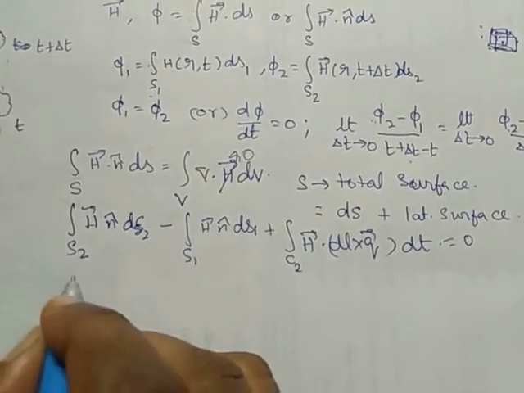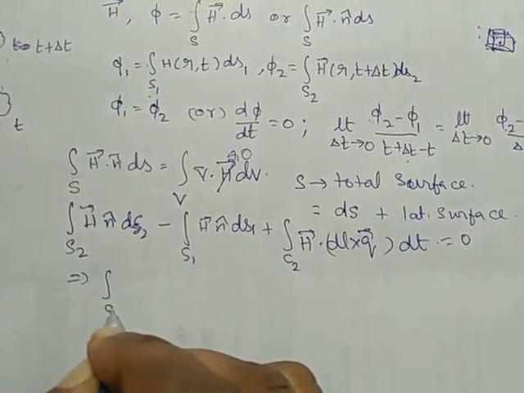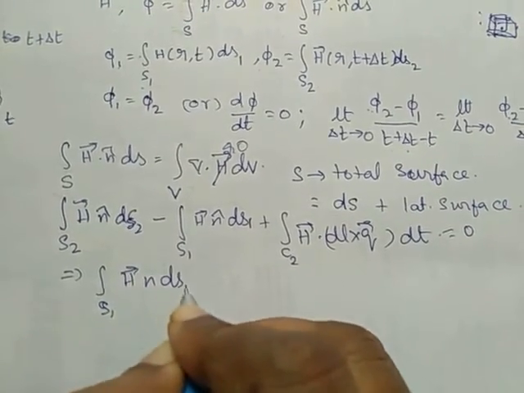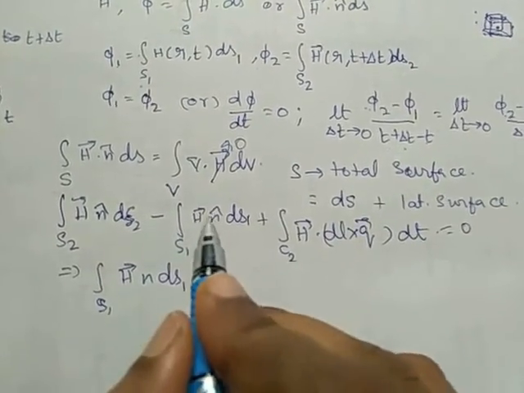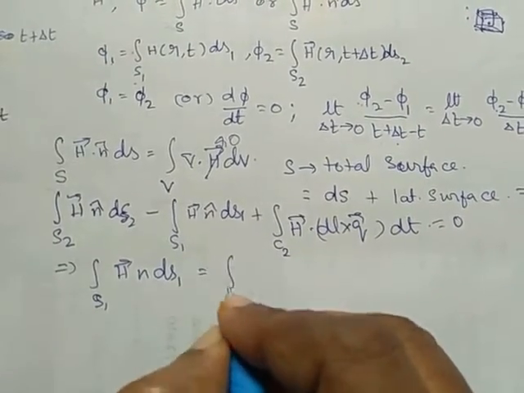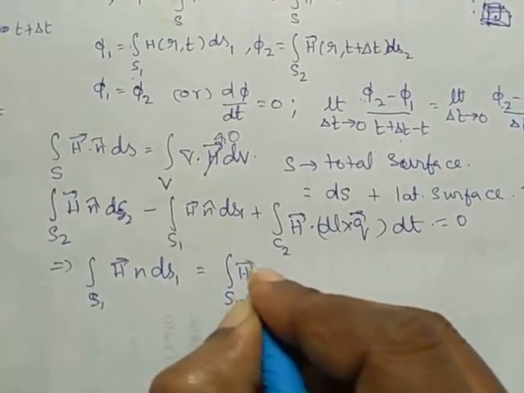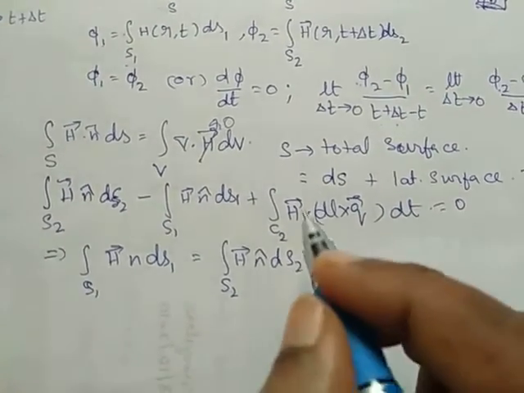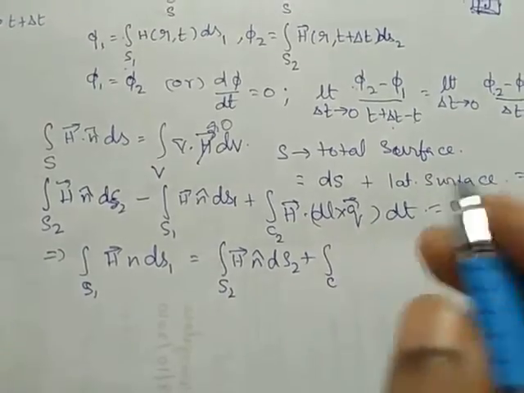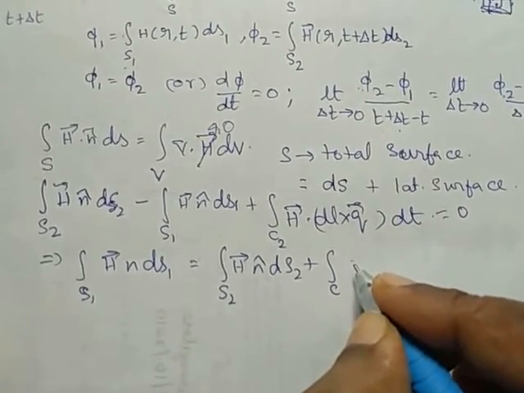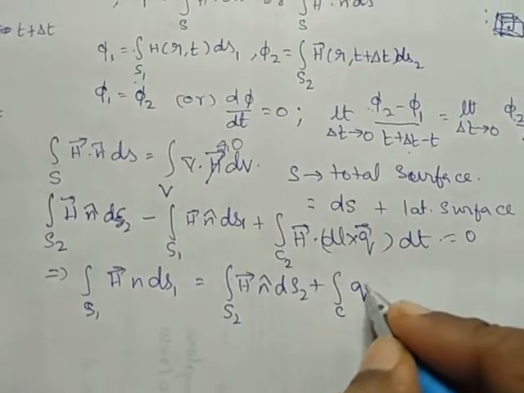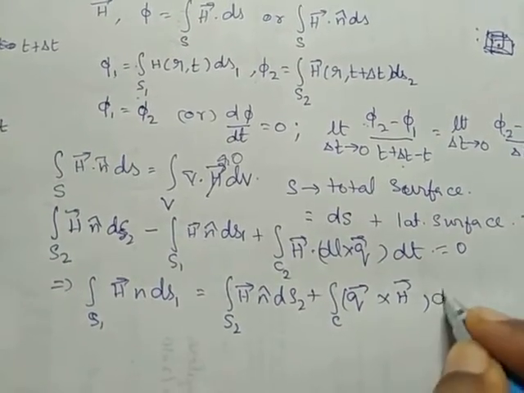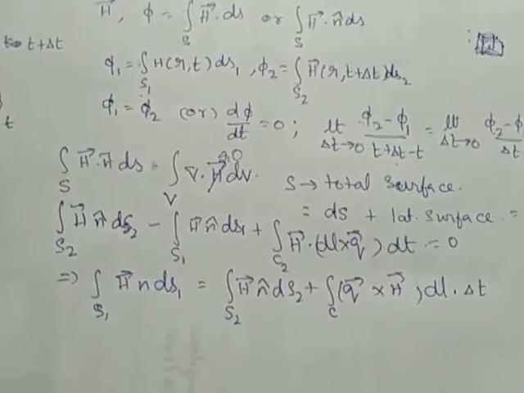So this equation I'll write as integration over S1 of H·n dS1 is equal to, shifting this to RHS, integration over S2 of H·n cap dS2 plus Q cross H·dl dt.